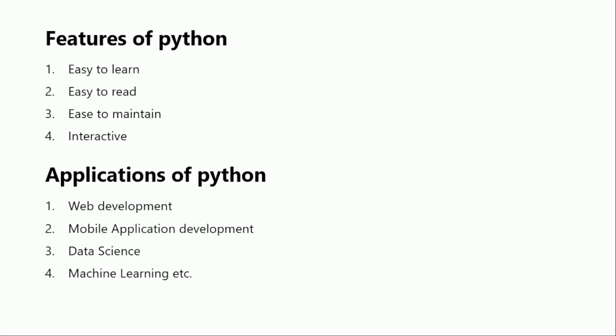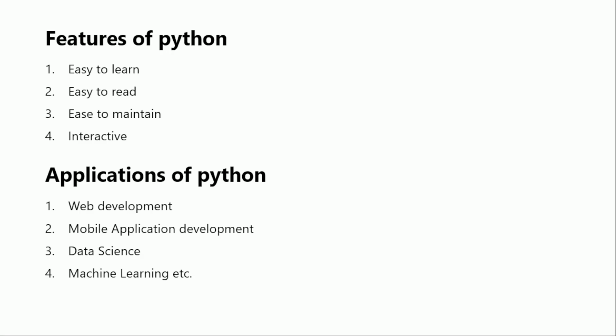For example, if a user wants to make some changes, he will not get confused by the syntax of Python, because it's very easy to look back into the code and easy to read. Hence we are able to maintain it. And it is interactive. As I said, you are able to interact with Python, and whatever it is asking, you can give inputs. Based on that, you interact with the Python prompt or Python interpreter. So these are a few features of Python.